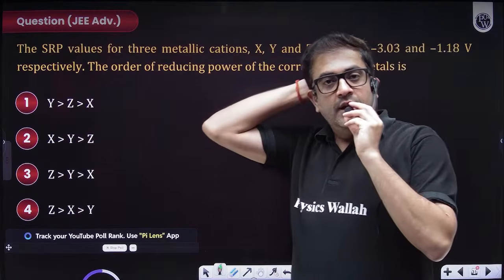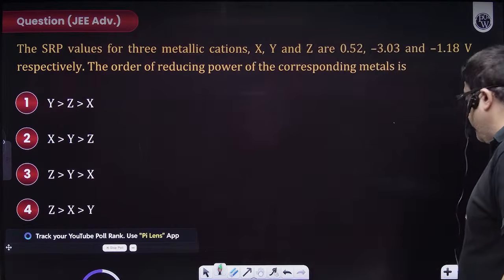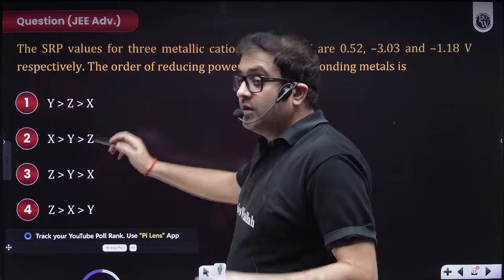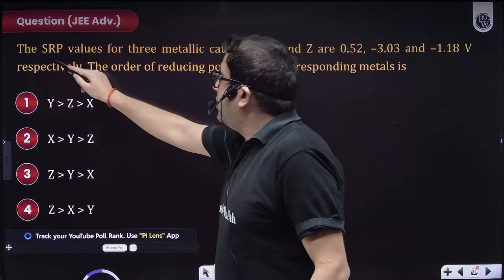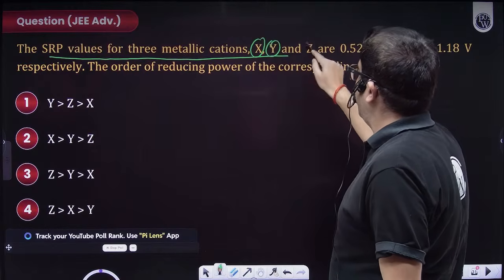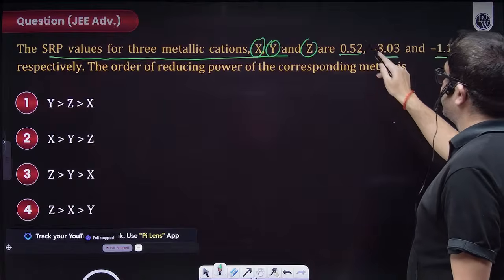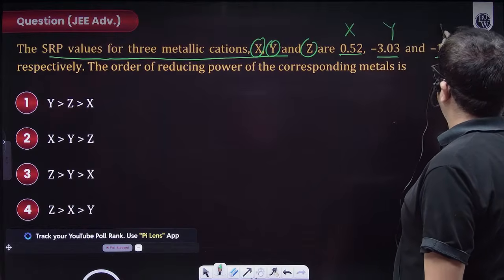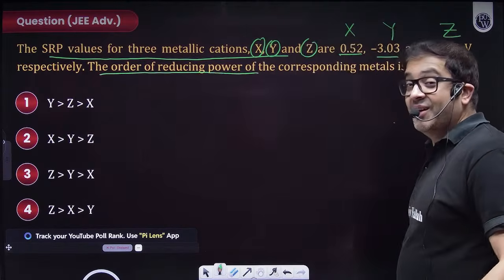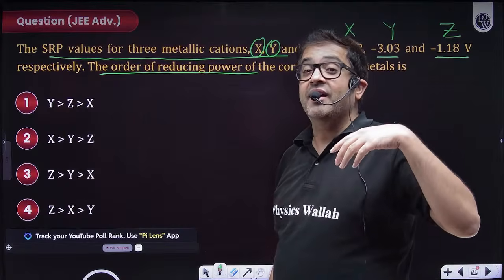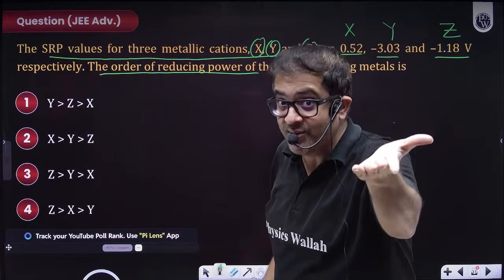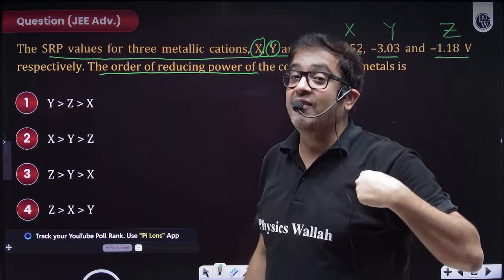Chalo. After this, beta, we'll move to the next topic. Now, the question says, the standard reduction potential values of three metallic ions X, Y, and Z are this, this, and this. So this is for X, this is for Y, and this is for Z. The order of reducing power. Now, sir, reducing power means reducing agent. So if I'm a reducing agent, that means I will reduce you. If I reduce you, then that means I will oxidize myself.